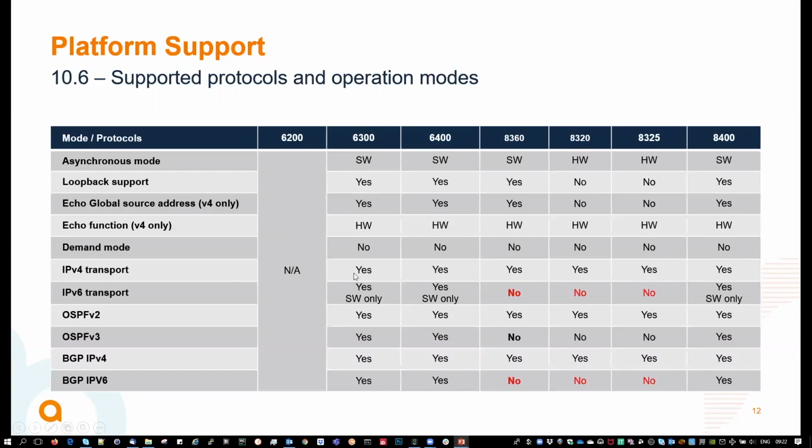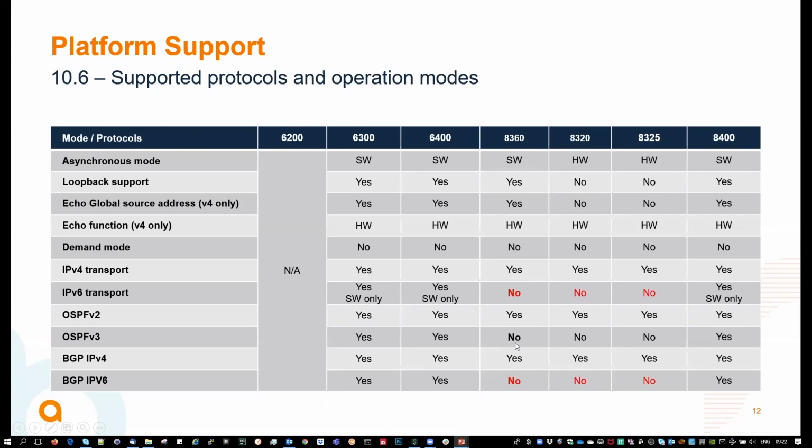IPv4 is supported. IPv6 is supported only for 6300, 6400, and 8400, not for 8320 and 8325, and currently not on 8360. So that might change in the future. We don't know yet, but it seems that the infrastructure is there to support that. It has been chosen not to support it, as the use case was not supported on the existing data center top of rack 8320 and 8325, so this is to align with those products. Right now it's not supported on that.